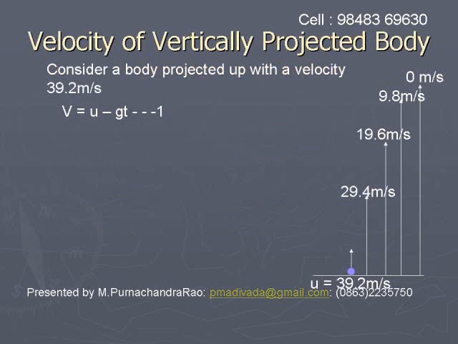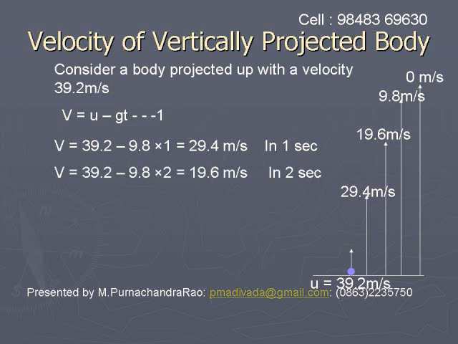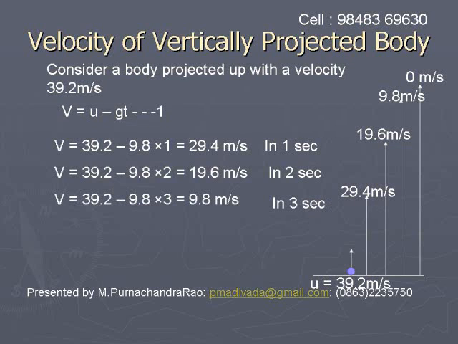Velocity of a vertically projected body. Let us consider a body projected upwards vertically with a velocity 39.2 meters per second. We use the relation v is equal to u minus gt. After 1 second, the velocity becomes v is equal to 39.2 minus 9.8 into 1, which is equal to 29.4 meters per second. So after traveling for 1 second, its velocity will be reduced to 29.4 meters per second.